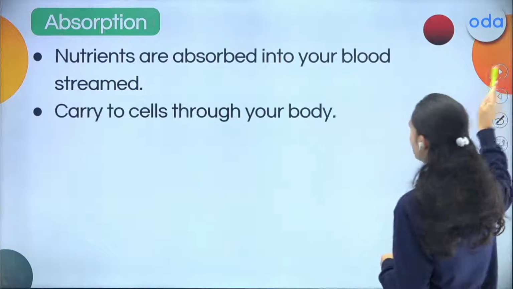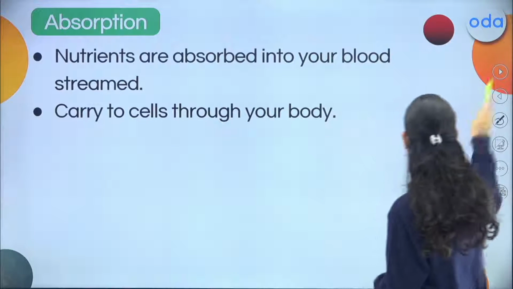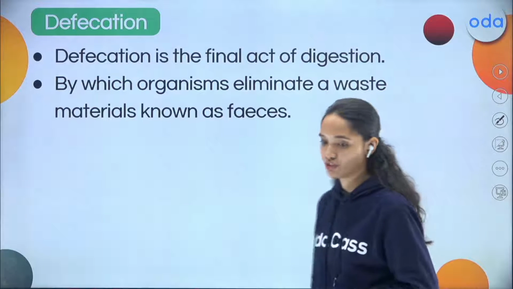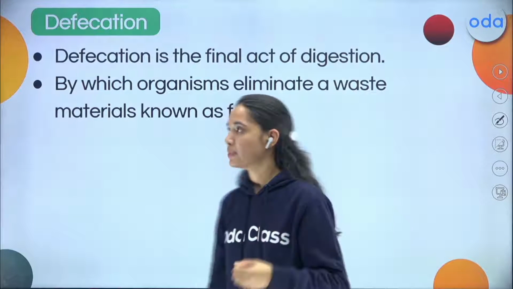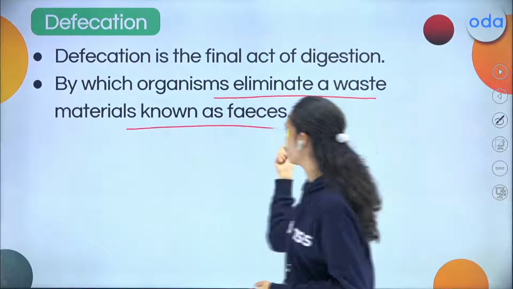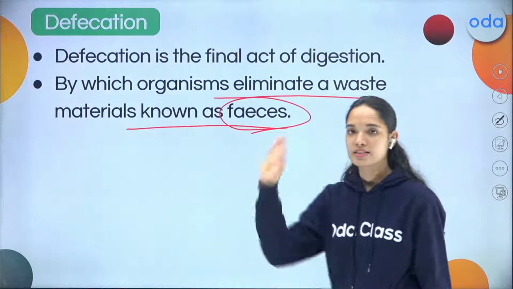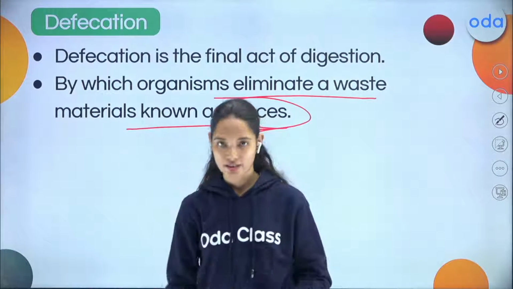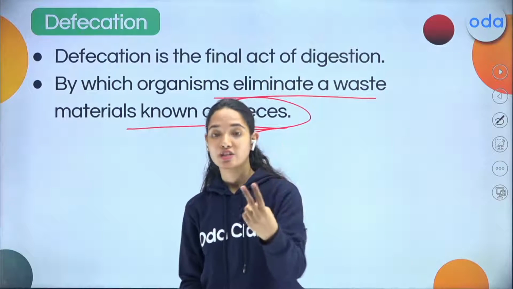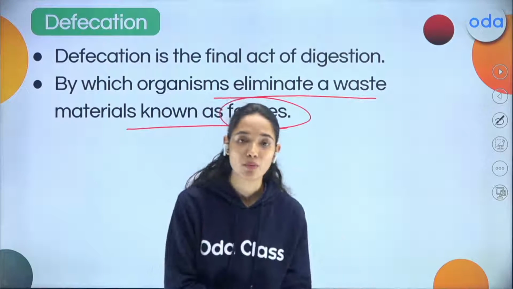Moving ahead to the final stage, that is defecation. This final stage happens when the organism eliminates waste material known as feces. Clear, children? So first is ingestion, taking food inside the body. Second is digestion, the breaking down of food into smaller components.